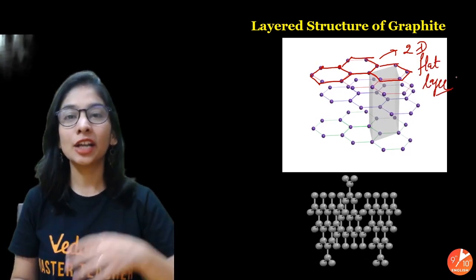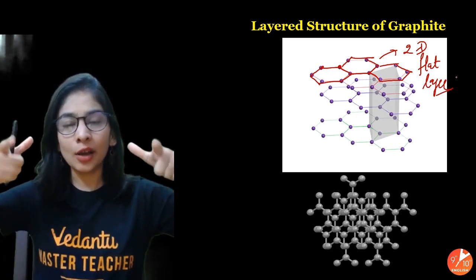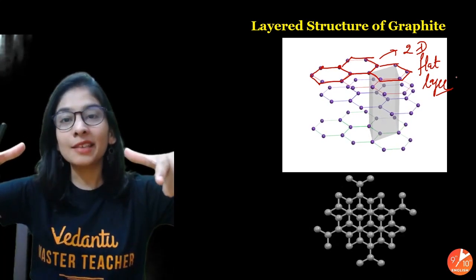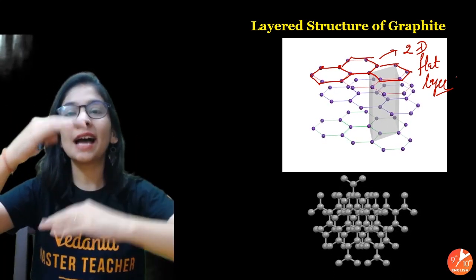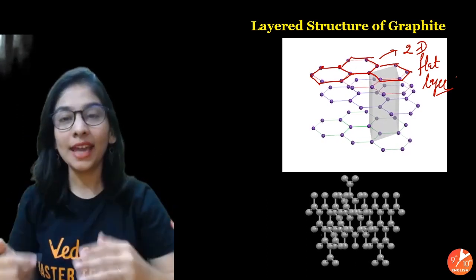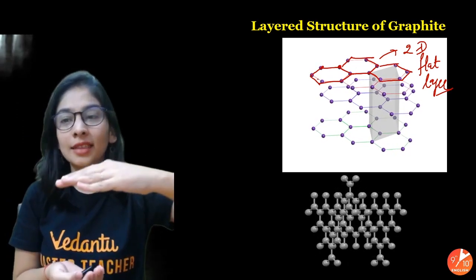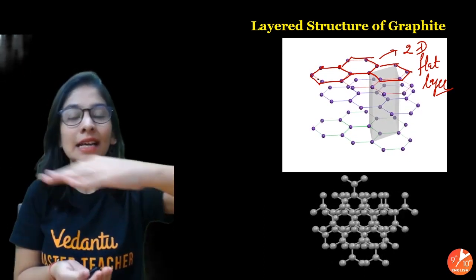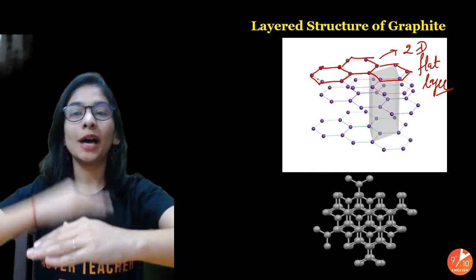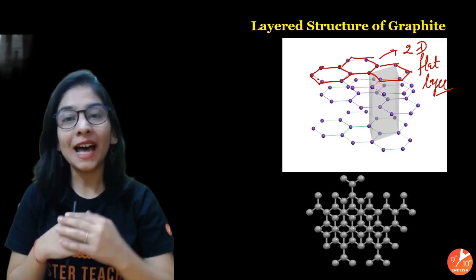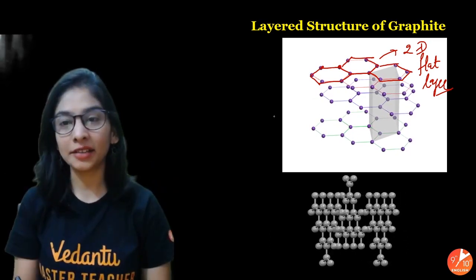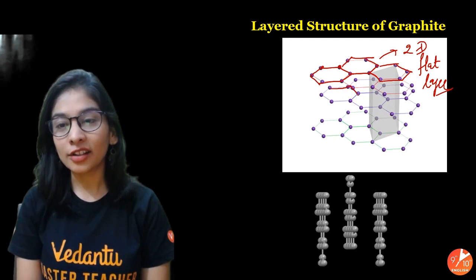That is something that I can draw on a plane of paper, as if you are holding a piece of paper. And suppose these kinds of papers you're stacking one over the other. In such a way the graphite structure will be there. Suppose you have this two-dimensional flat hexagonal layer, there will be one more, and one more. So many hexagonal flat layers are going to stack over each other, and you can see that also.